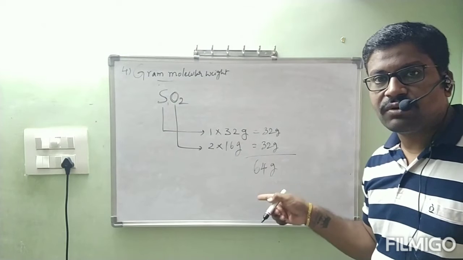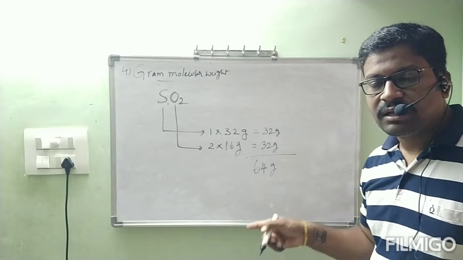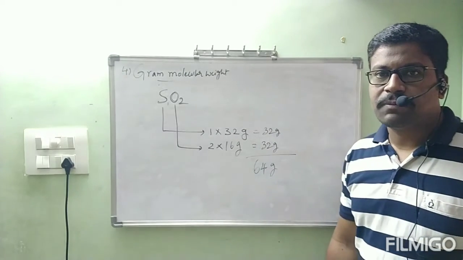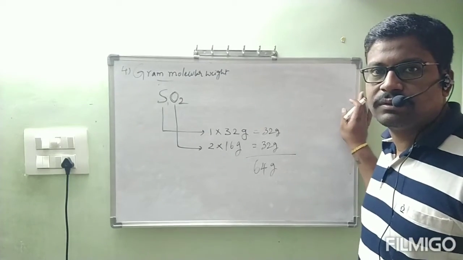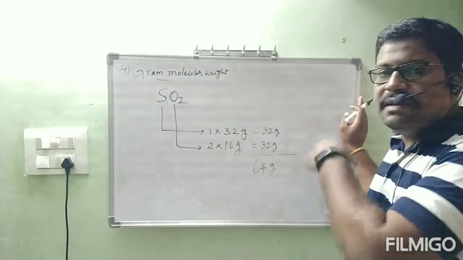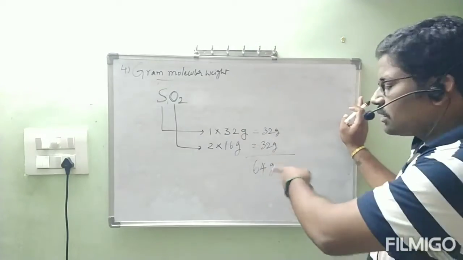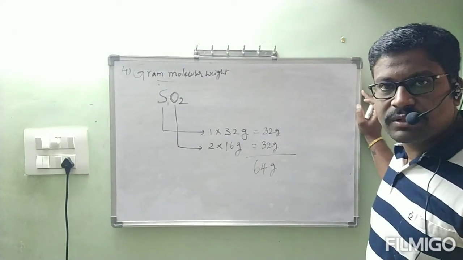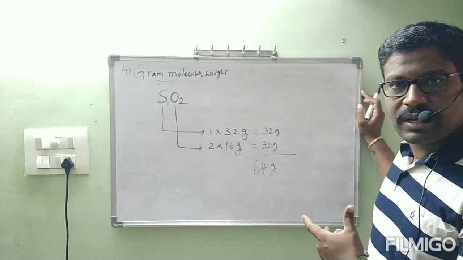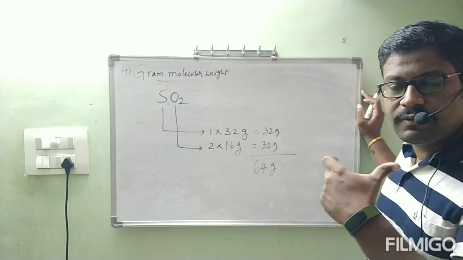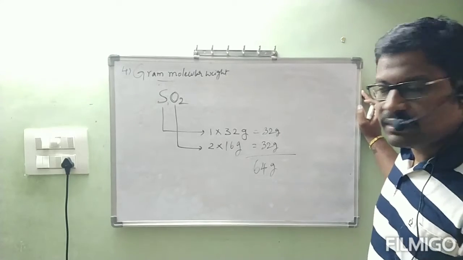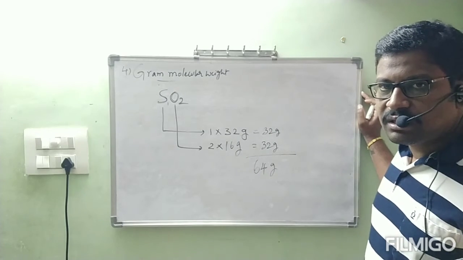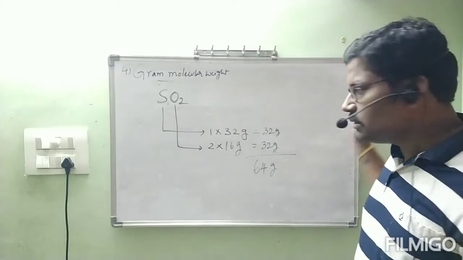Meaning of this: if you take 64 grams of SO2 in a container, it contains 6.023 into 10 power 23 molecules of SO2. That is the meaning. In this way, for any molecule we can easily find the gram molecular weight. 64 grams is the answer. Is it okay? Shall I go to one more thing? Like this, we will do some examples, so that you will be habituated to do gram molecular weight in an easy way. No need to write every time the weight of 6.023 into 10 power 23 molecules of SO2. That is the basic definition we have seen. Let us see the next example.